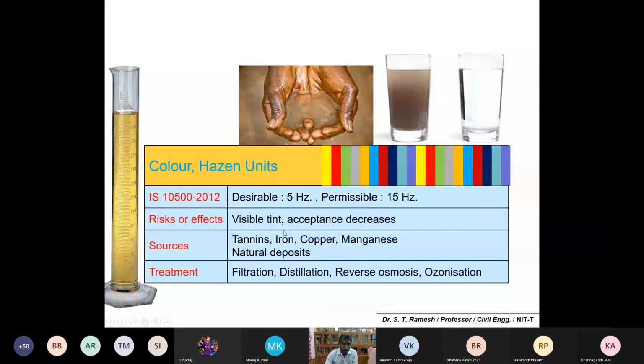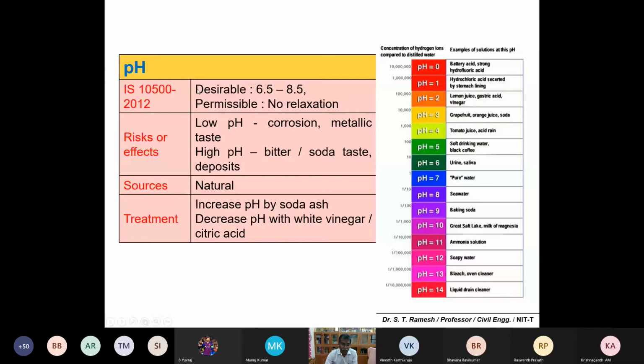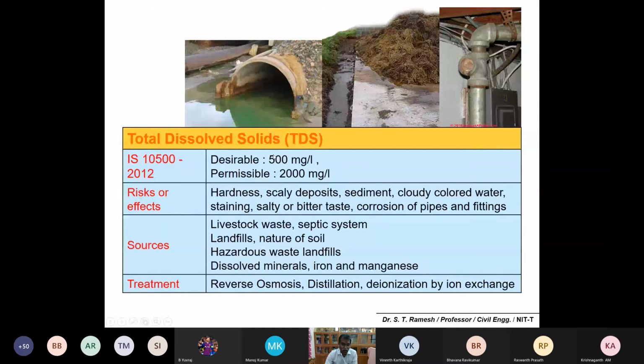So probably these slides may be useful to you. Color in terms of Hazen units, what the standard is with respect to IS 10500, and what the different effects and sources are. Color, odor, and pH: 6.5 to 8.5. Low pH leads to corrosion, high pH leads to a bitter taste. TDS may go up to 500 to 2000 milligram per liter, and the risk effect is scale formation. Sources you can also remember.